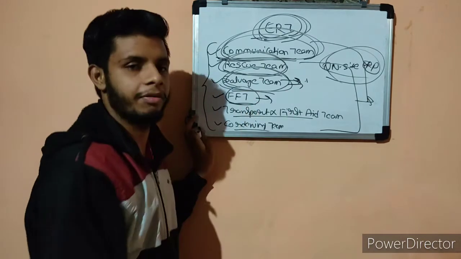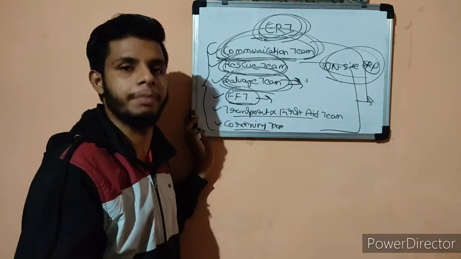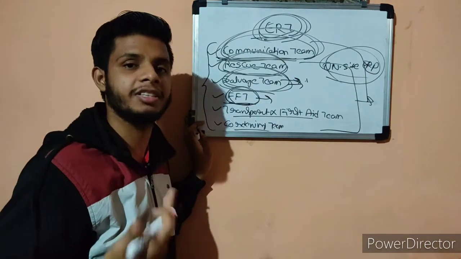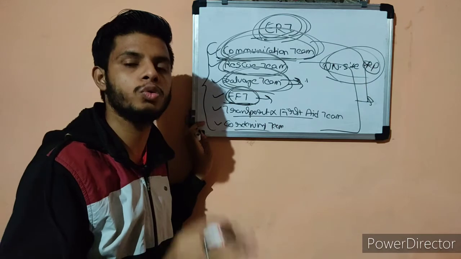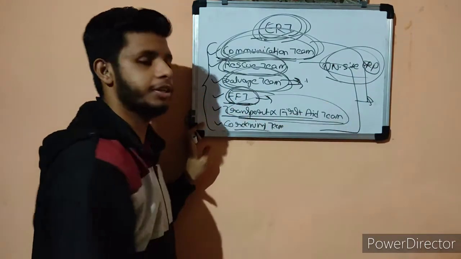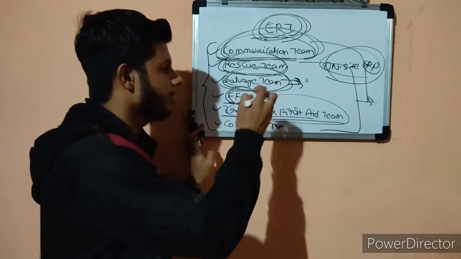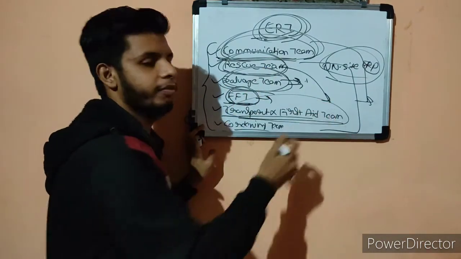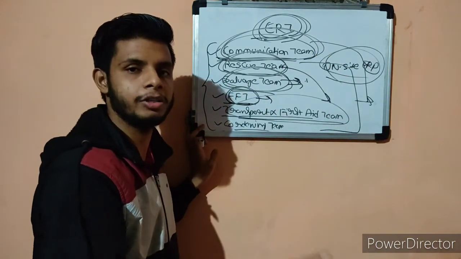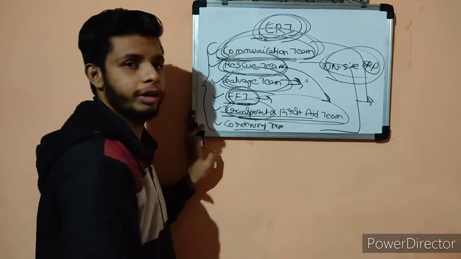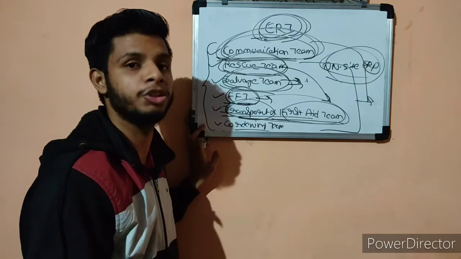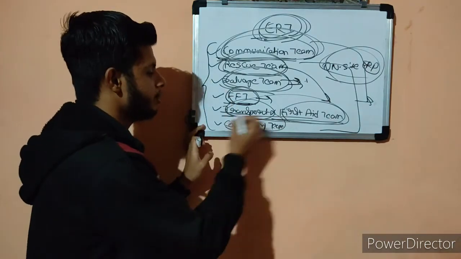Next is our firefighting team. Sometimes it may be present, sometimes not, because fire is not an emergency every time. As its name suggests, the firefighting team is only used to extinguish fire. Next is our transport and first aid team. Whatever victims there are, the rescue team will take them out from the hazardous place. After that, the transport team takes them from that place to the ambulance or the hospital, and the first aid team gives first aid on the spot to victims with minor injuries. Next is the coordinating team.